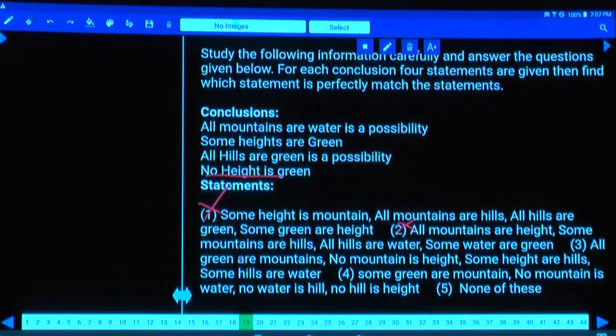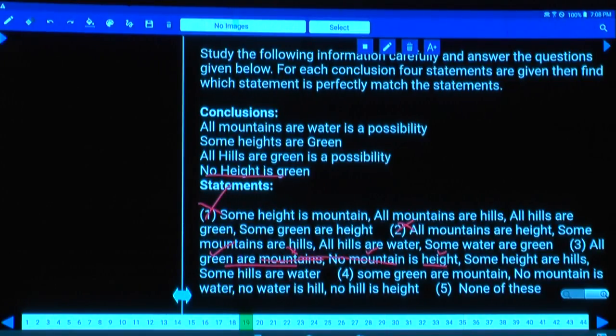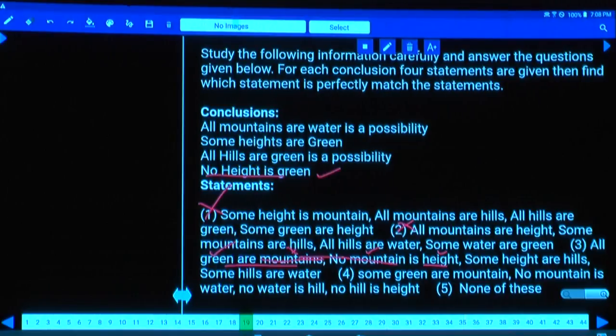Then what about the third one here? All greens, no mountain is height. No mountain is height. Height should be as it is. Mountain should go and green should come. Hence green and mountain. Now if you combine these two, what happens here? Mountain is the middle term, isn't it? Hence this is tick and this is cross, and this is tick and tick, middle term distributed. Hence no green is height, no height is green, definitely true. Isn't it? Then coming to the first one, some heights are green.